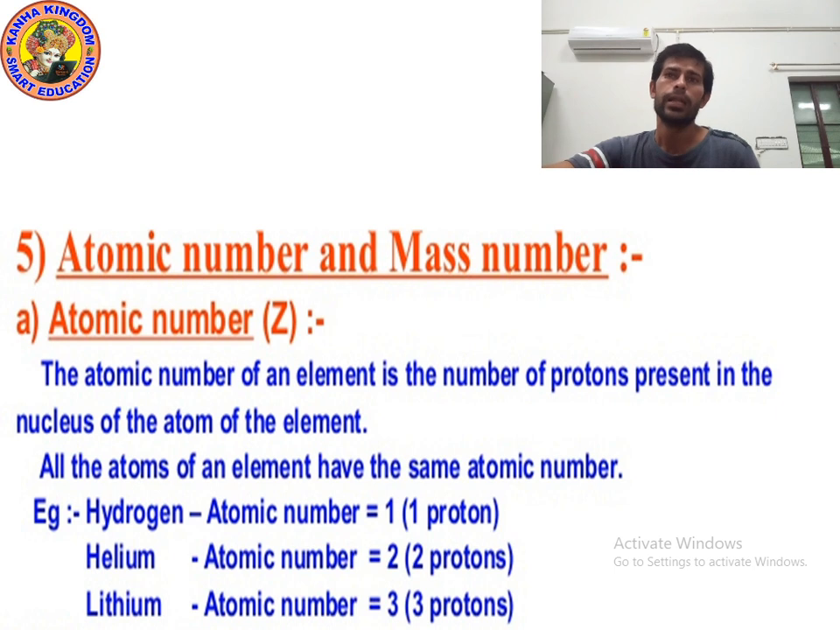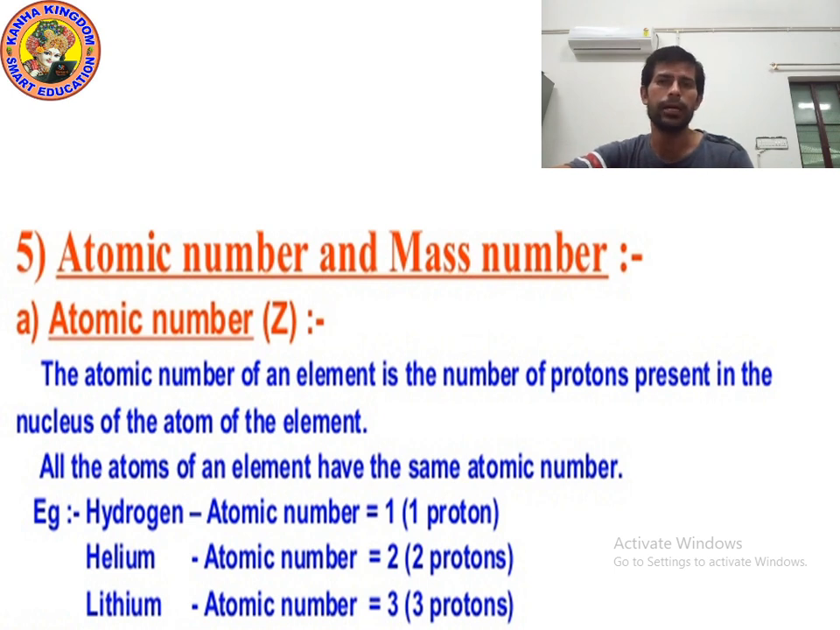Now, hydrogen. What is the atomic number of hydrogen? 1. Why? Because the proton in hydrogen is 1. What is the atomic number of helium? 2. Why? Because protons are 2. What is the atomic number of lithium? 3. Why? Because protons are 3. The definition of atomic number is the number of protons present in the nucleus of the atom of the element. The number of protons is known as atomic number.